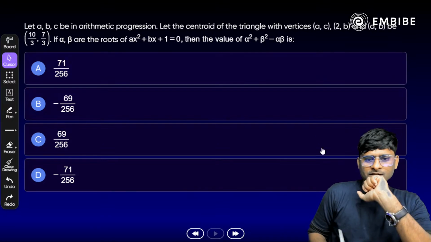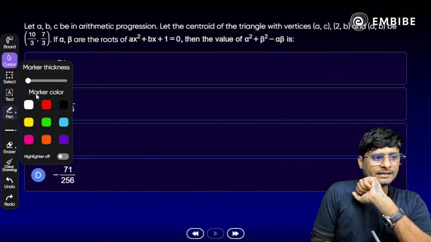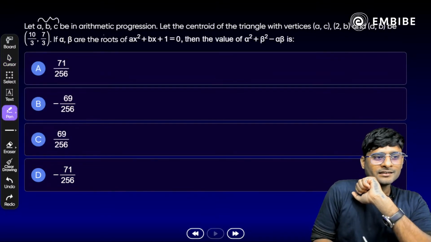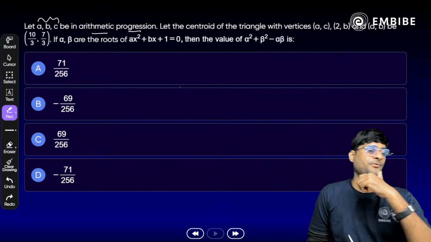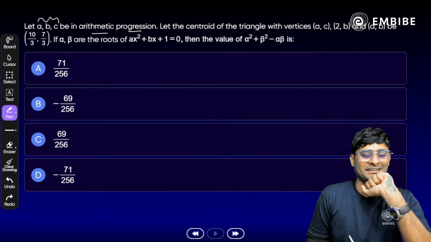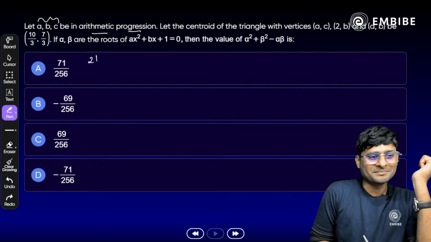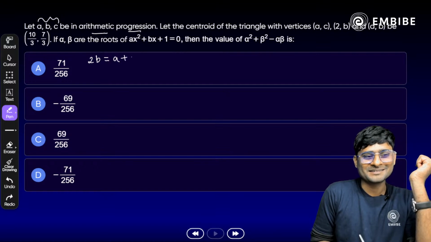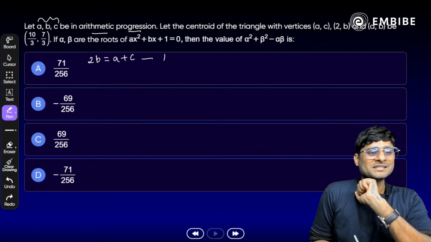The first step is so easy, that is a, b, c in AP. So if a, b, c are in AP, how do we write it? 2 times the middle term is equal to first term plus last term. Correct? So 2b is equal to a plus c.